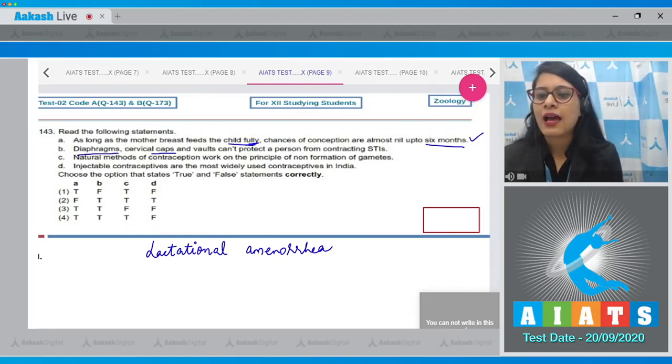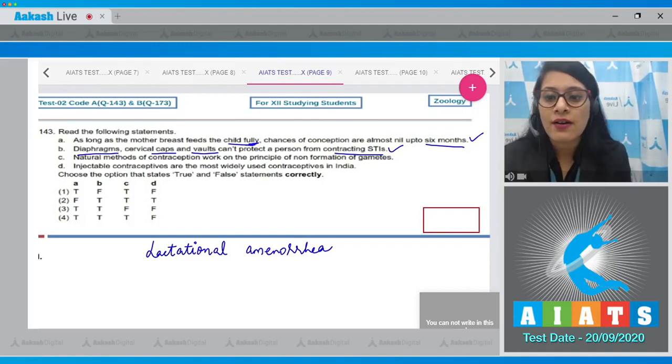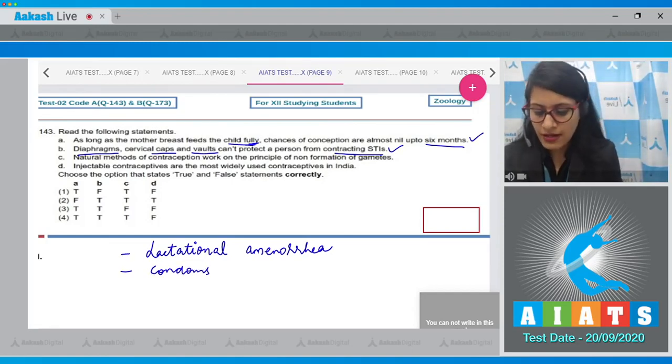The next statement is statement B. Diaphragm, cervical caps, and walls can't protect a person from contracting STIs. And this is also a correct statement because the barrier method which protects a person from contracting STI are condoms and not diaphragm, cervical caps, or walls.